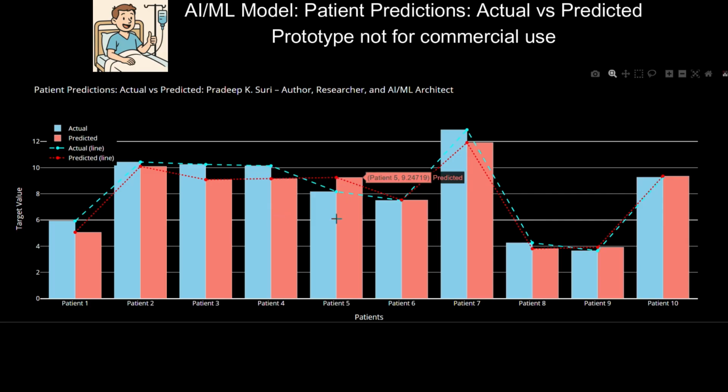Line chart. Cyan dashed line with circles, trends of actual values. Red dotted line with circles, trends of predicted values.